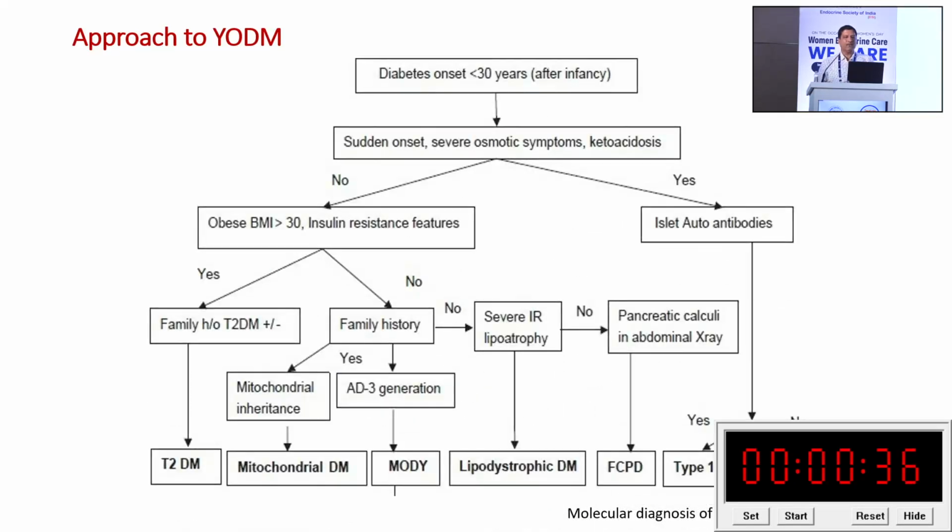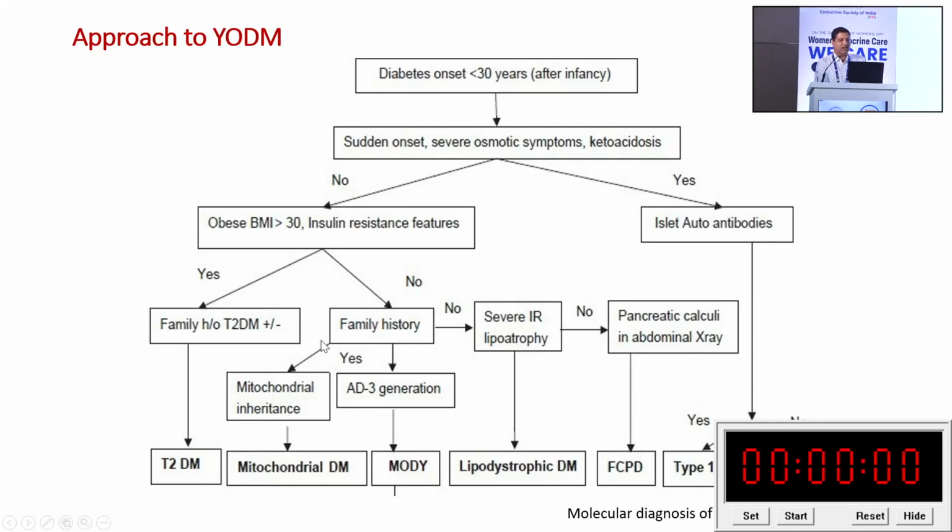Again, you will see a diabetes onset less than 30 years. First we have to see how it has onset: sudden onset with severe osmotic symptoms or ketosis. If yes, you go for the antibodies; if antibody is positive, then it is type 1 diabetes. Again, type 1, if it is antibody negative, it is type 1B, and positive is 1A. Then on the opposite side, if the onset is not sudden, there are not many osmotic symptoms, the patient is obese with BMI more than 30, and signs of insulin resistance, then go for family history. If there is a family history, it is type 2.